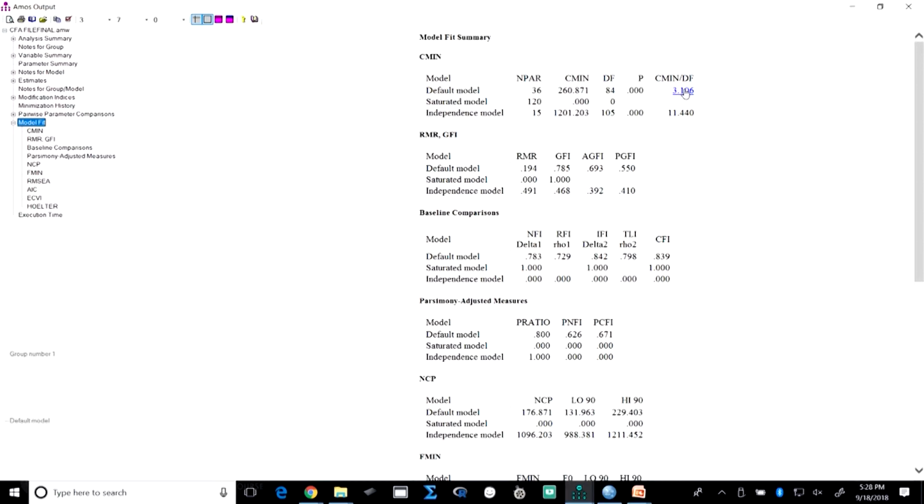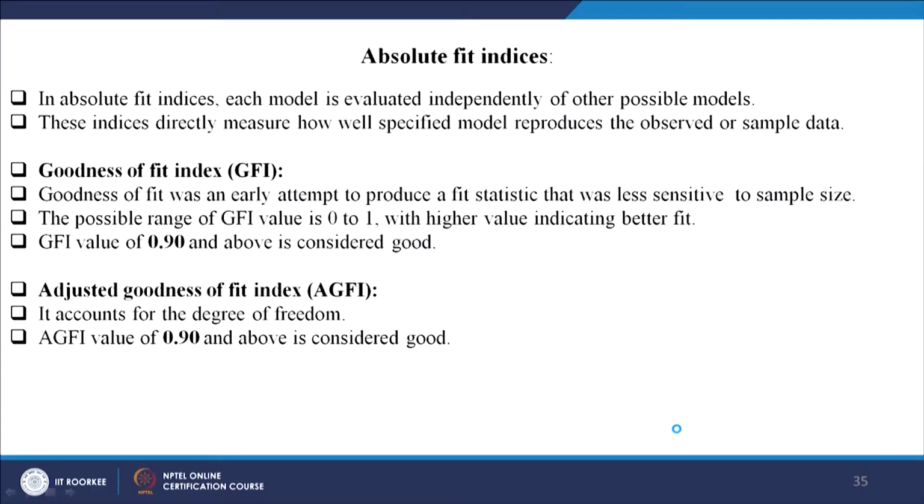So, the lower the chi-square by degree of freedom, the better it is. Now, this GFI, AGFI, NFI, IFI, TLI, CFI, these are all different indices. If you go back to my slide, I will show you these indices, the absolute fit indices. For example, the goodness of fit indices.